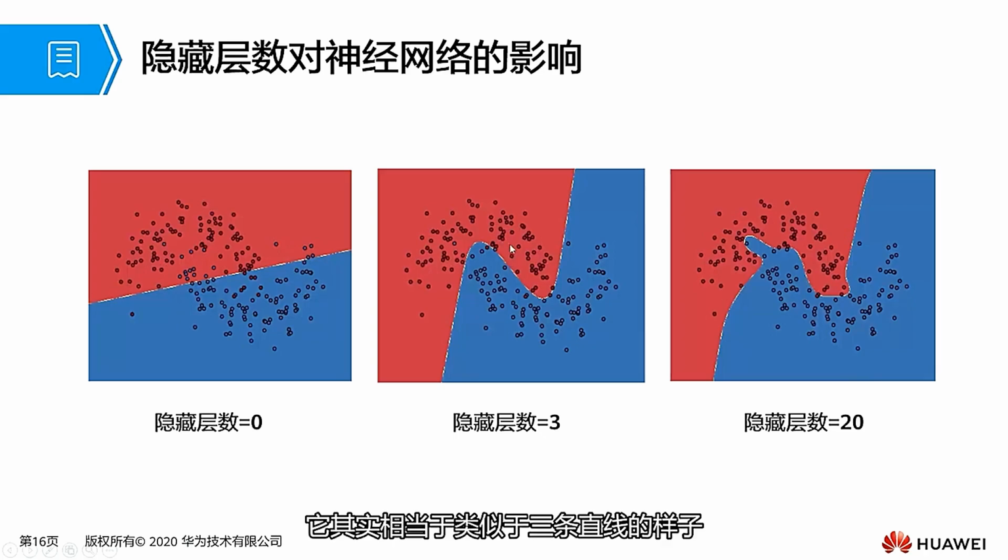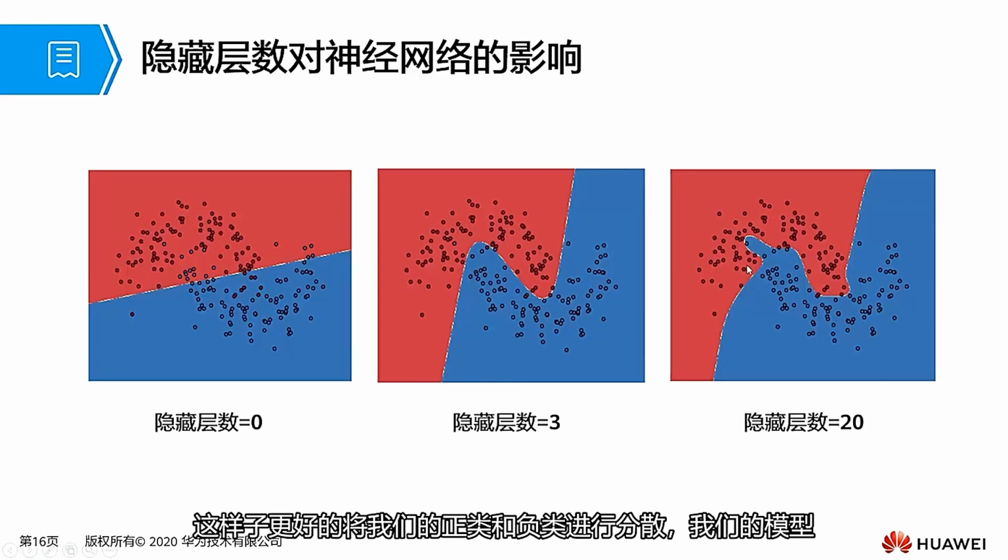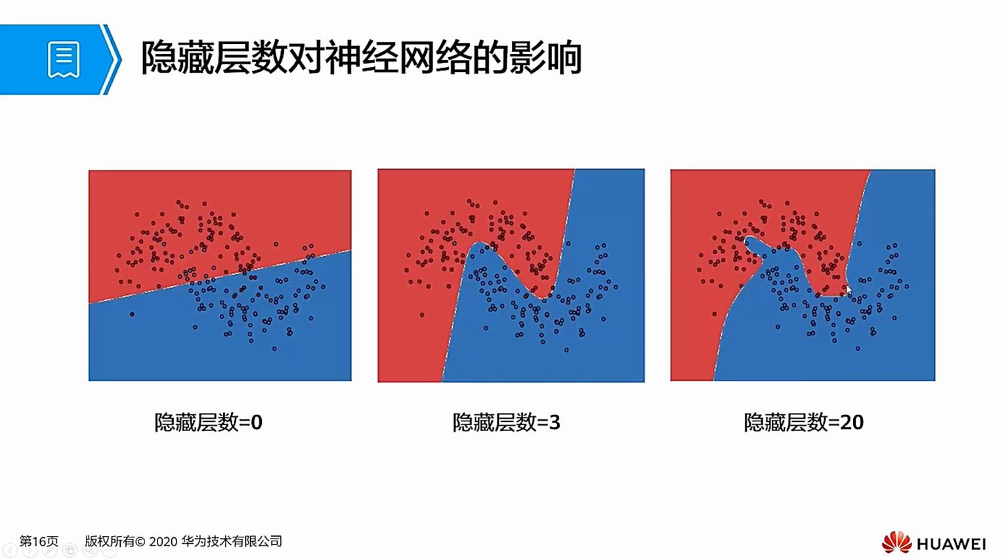With a few hidden units, it's similar to the shape of three straight lines. If the hidden layer has 20 units, the boundary is a curved surface that twists and turns, better separating our positive and negative classes. Our model better expresses the distribution of our data.